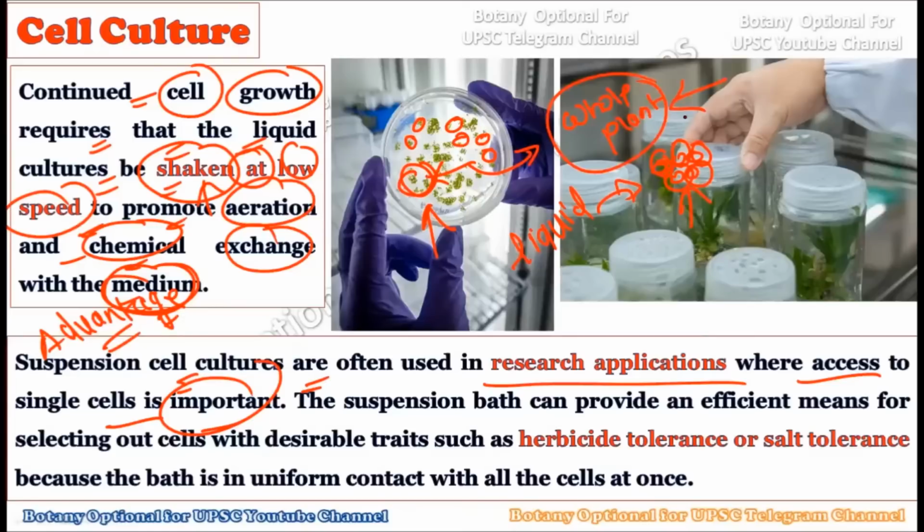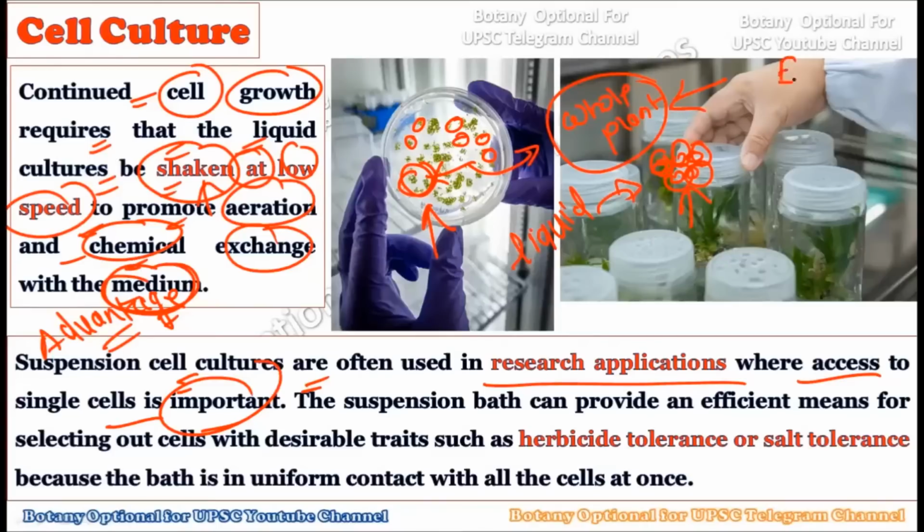We have discussed what is the name of this potential. This is called totipotency, because every living cell in the plant body has its potential to grow and convert into a whole new plant using plant tissue culture techniques. So here the single cell is getting converted into a whole new plant through the processes of plant tissue culture. So what is the basic outline for the cell culture?